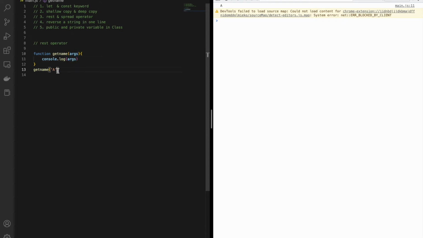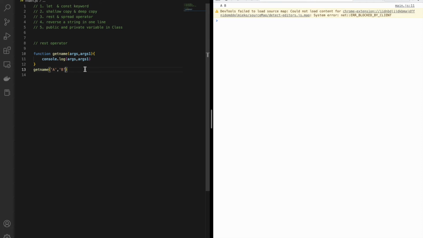But what if I make a change? I put b over here. Then I have to define another argument, argument 1, so now I will print that also. These are static values we are passing, but what if I have dynamic values and I want to print all of them?